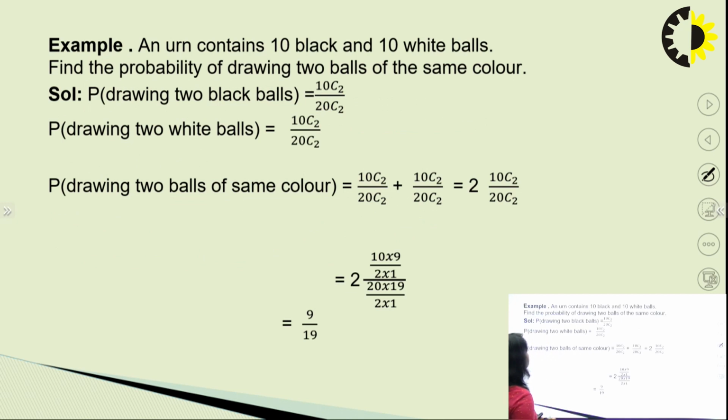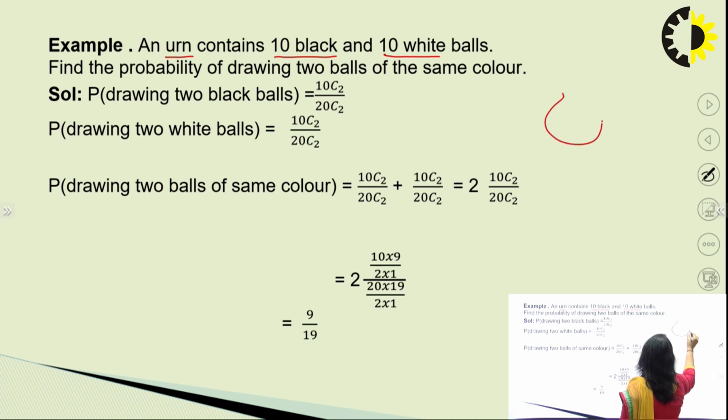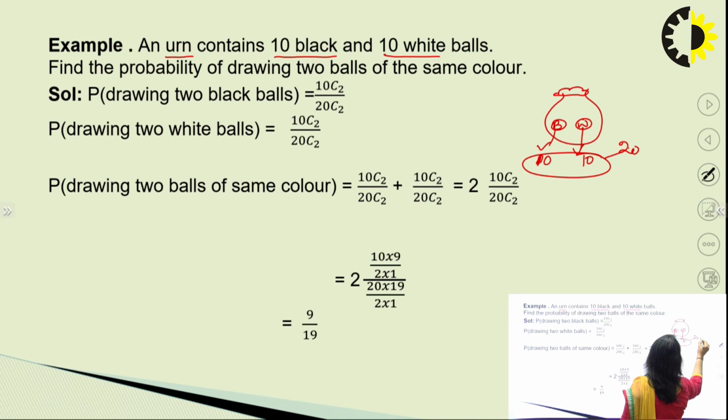Now let us consider an example, so we will understand it better. So suppose we have an urn. Urn means you can consider it as a bag or a pot. So suppose that the urn contains 10 black and 10 white balls. So we have this urn and it has black and white, both are 10 in number. So the total number of balls combined together will become 20.